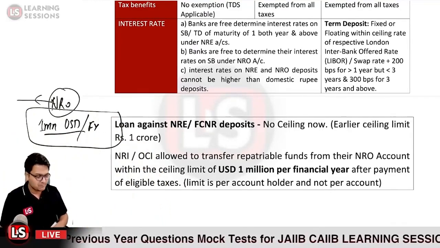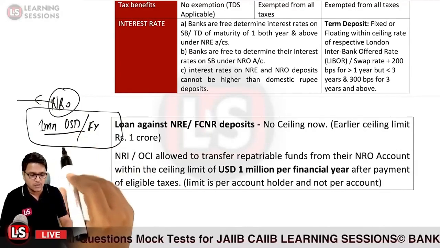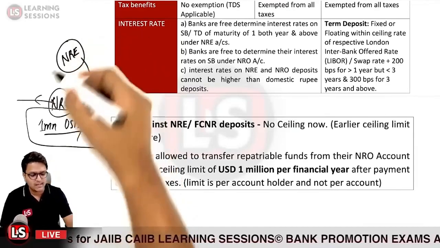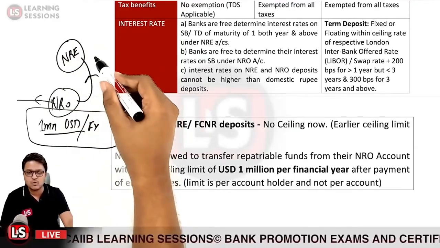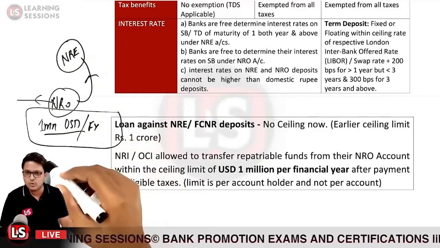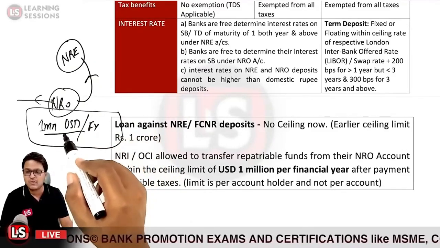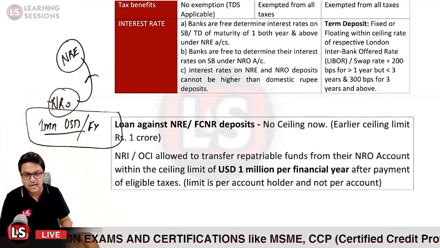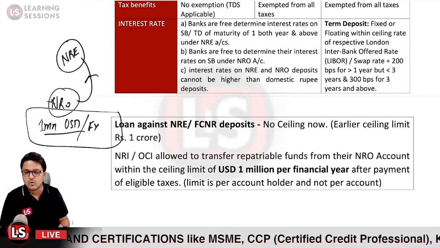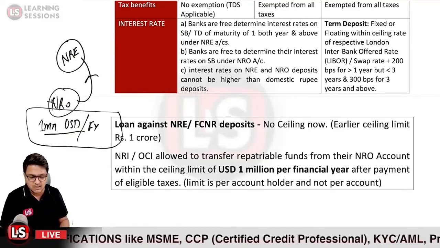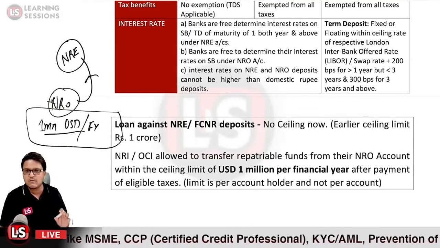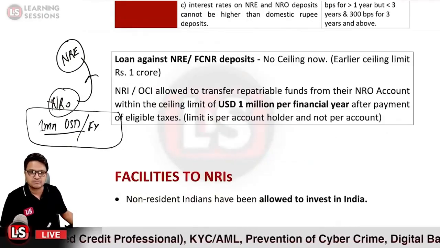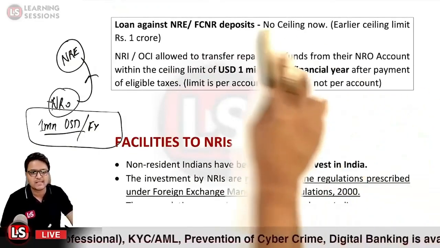Okay. And also this repatriable amount can be credited to the NRE account. I already told you that the NRO account balance can also be transferred to the NRE account up to the extent the person can repatriate the amount. If he does not repatriate the amount and wants to transfer the NRO account balances to the NRE account, that is permissible up to the limit of 1 million USD per financial year. Is it clear?